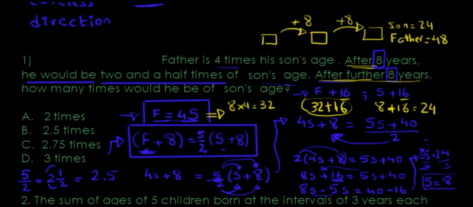After a further 8 years, how many times would he be the son's age? Is that double? 24 times 2 gives you 48. So it's 2 times. That's it.